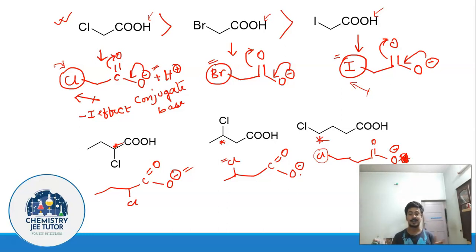Inductive effect is a function of distance. It is going to operate more strongly once it is closer to the concerned group. In this case, the negative charge is here, and the minus I effect inducing group is here. In this case, it is further away. In this case, it is farthest away. So the minus I effect is going to be the strongest in this case, and it is going to be delocalized to a greater extent because this group is going to exhibit its minus I effect to the greatest extent. In this case, it is going to be to somewhat a lesser extent, and this case will be to the least extent.